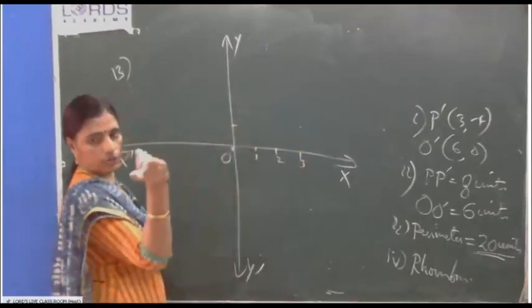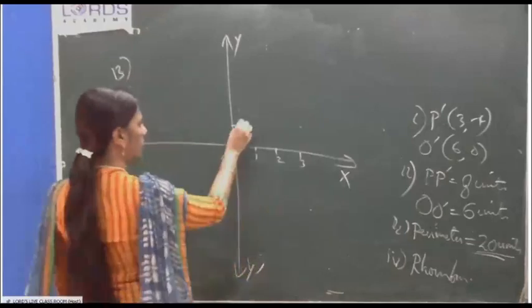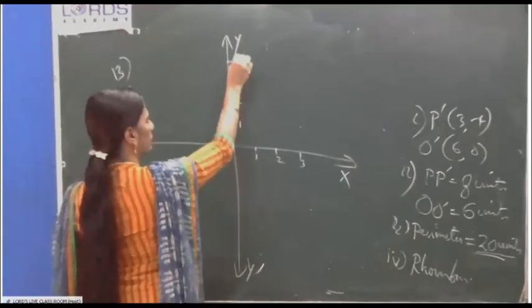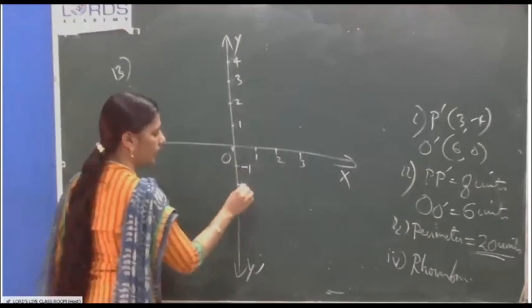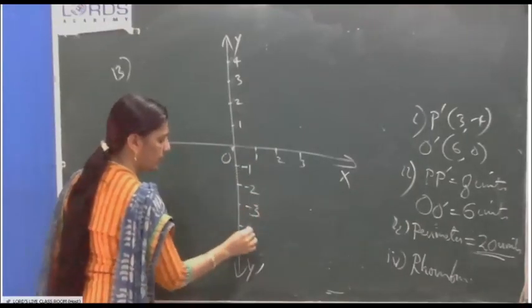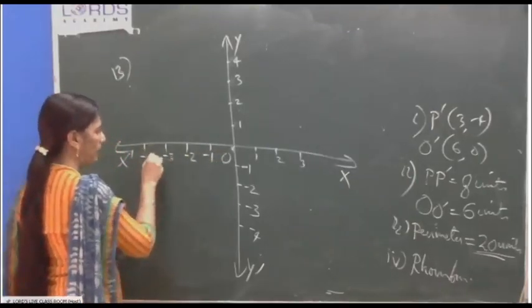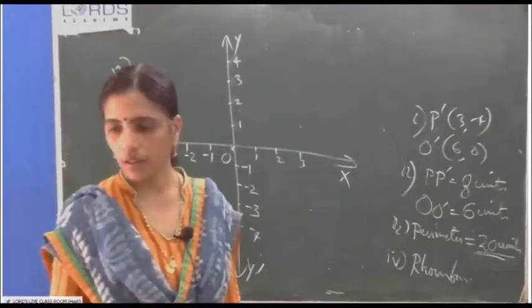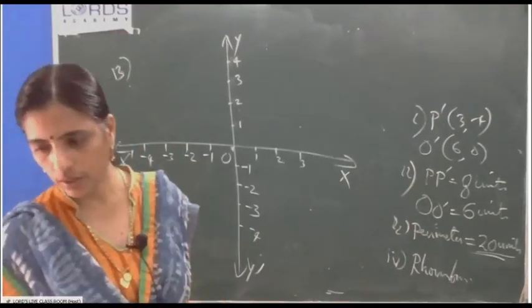All of you mark question number 13, the question after the class. Now you mark. This is -1, -2, -3, -4. Okay. P, Q have coordinates 0, 5 and -2, 4.